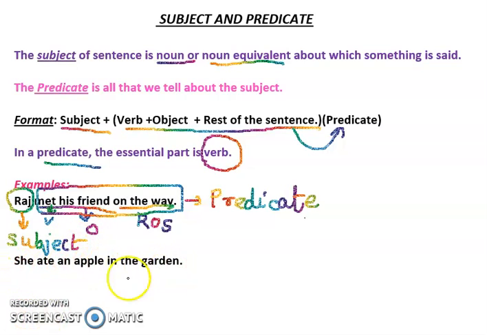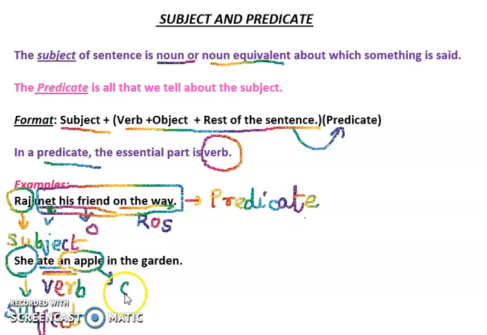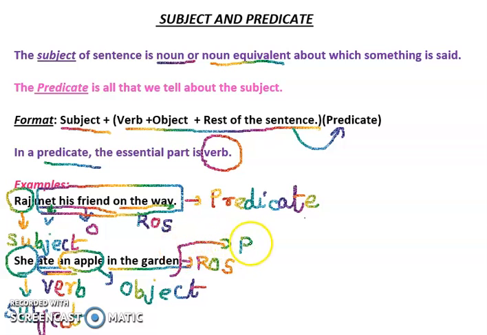She ate an apple in the garden. So who ate an apple in the garden? Action of eating is done by whom? She, by her. Okay, so this she is the subject and ate is the action, that is the verb. What she ate? An apple. So an apple is the object and in the garden is the rest of the sentence. So this ate an apple in the garden, this portion becomes the predicate. Okay, and she is the subject.